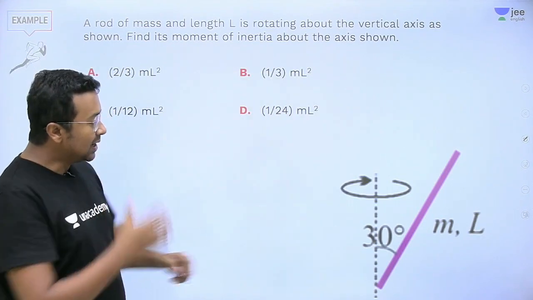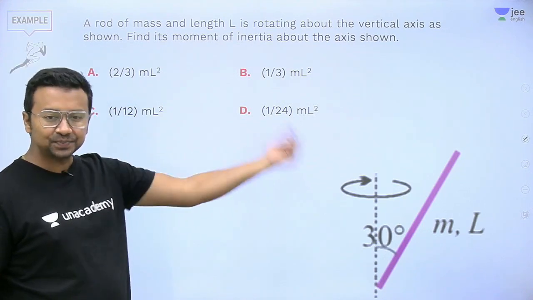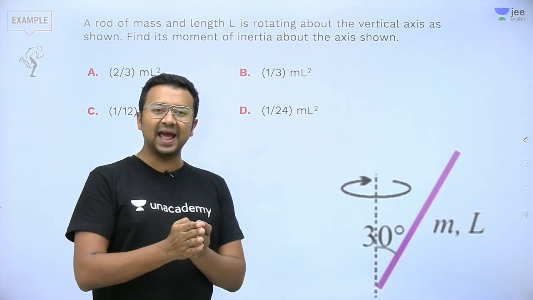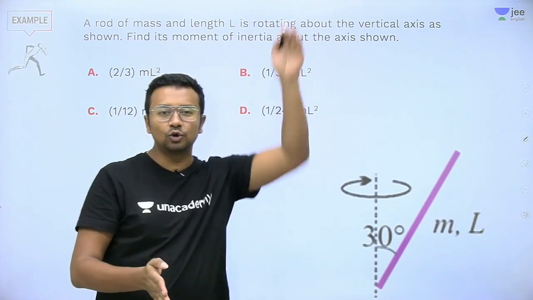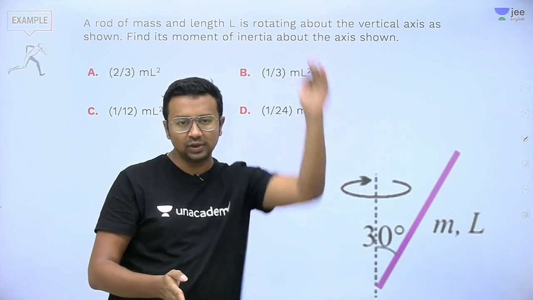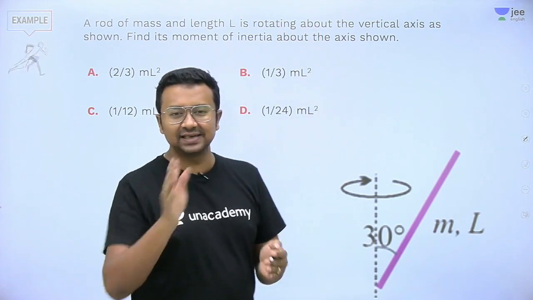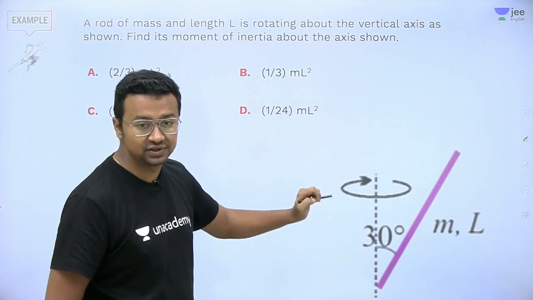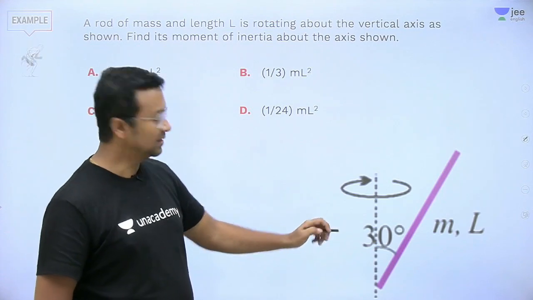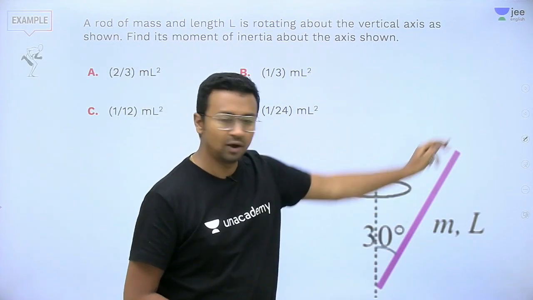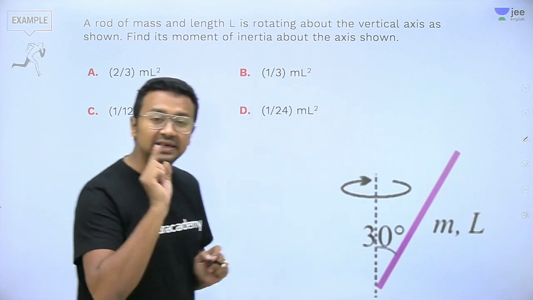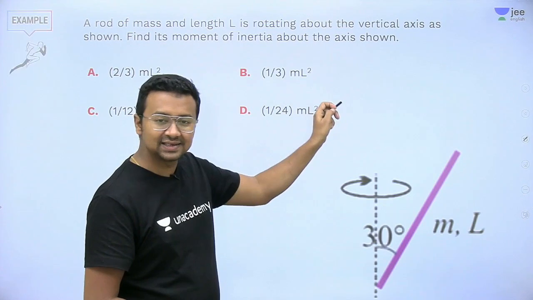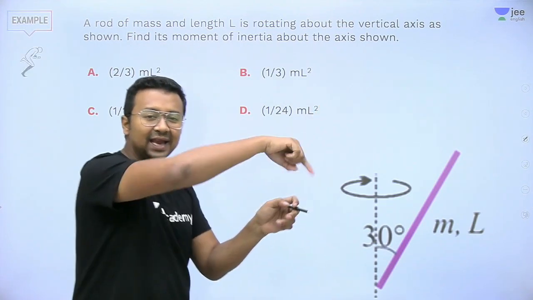Now in this question, as you see, what do you see? It's a rod. So for a rod, if we are taking an axis passing through its center of mass or through the end of the rod, it is very simple. It is ml square by 3 or ml square by 12. But here there is a little bit of a challenge. What is the challenge? Now this rod is in this direction, making an angle of 30 degrees with the vertical axis. And it is rotating like this, like it is forming a cone.